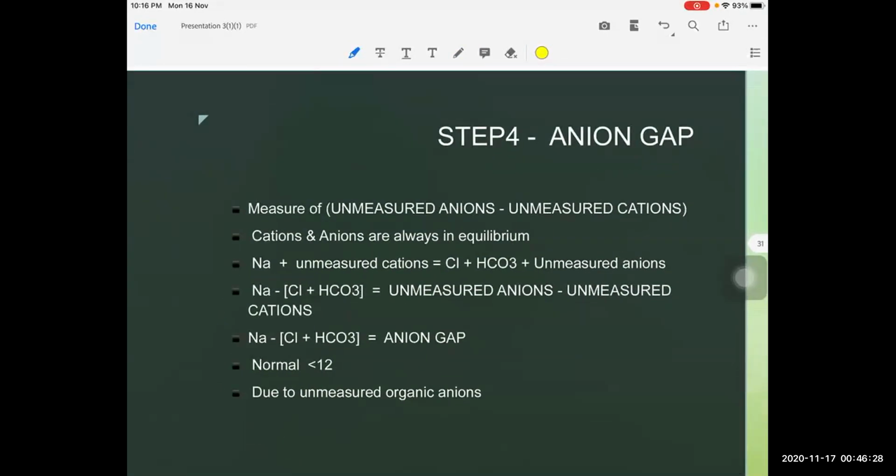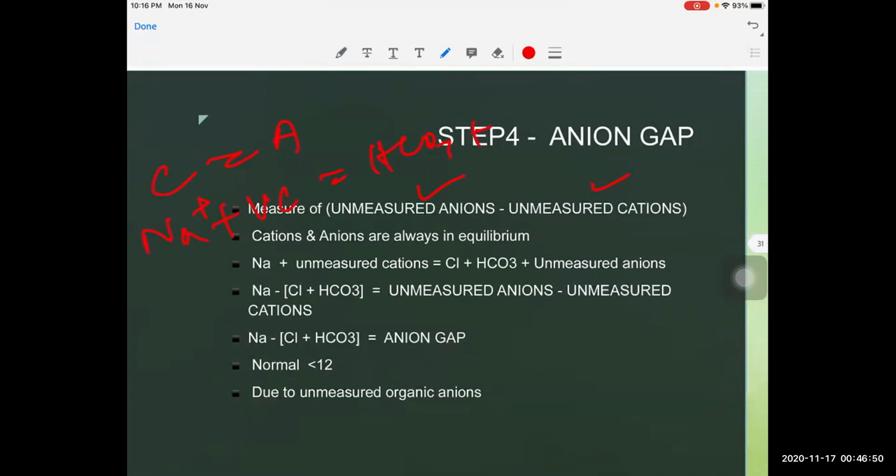So the fourth step is measurement of anion gap. Anion gap is a measurement of unmeasured anions minus unmeasured cations. The concept comes from the basic concept that cations and anions are always in equilibrium. That is, cations is equal to anions. And here the cations, which we take as sodium plus unmeasured cations, is equal to the anions, which are bicarbonate plus chloride plus unmeasured anions.